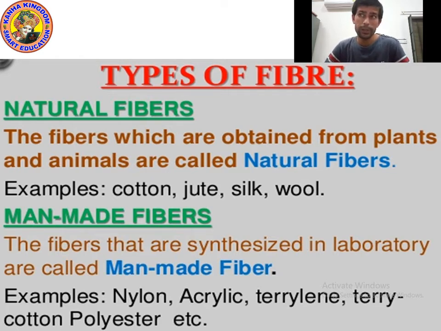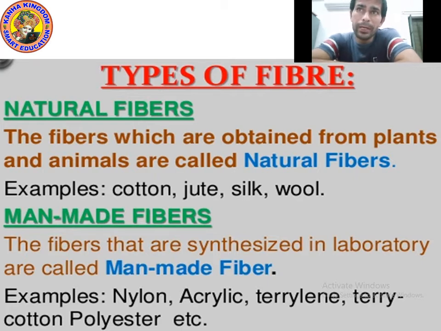We get natural fiber from both plants and animals, either from plants or animals. Natural fibers you cannot make; they are naturally available.